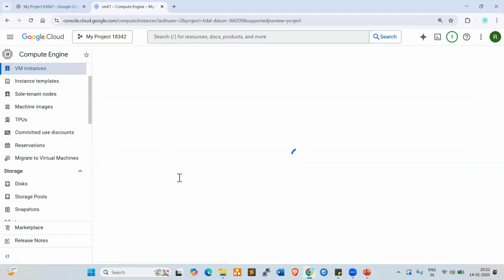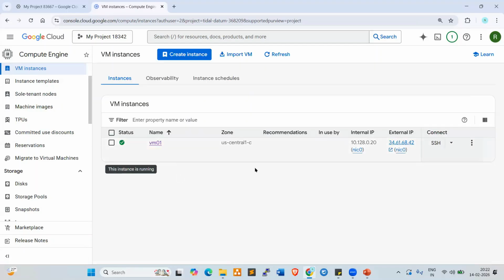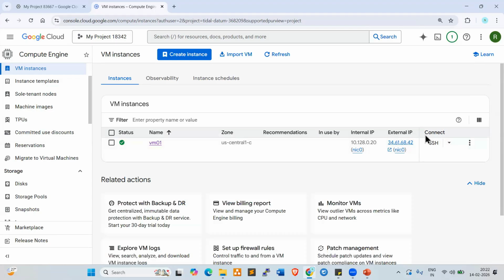Now, once we create the server, how to connect to this server? Let's try to understand. Look at here. There is a connect option right here. Here we have 5 ways to connect. This is the internal IP. This is the external IP. Internal, external. So here, click on SSH drop down. Click on this.